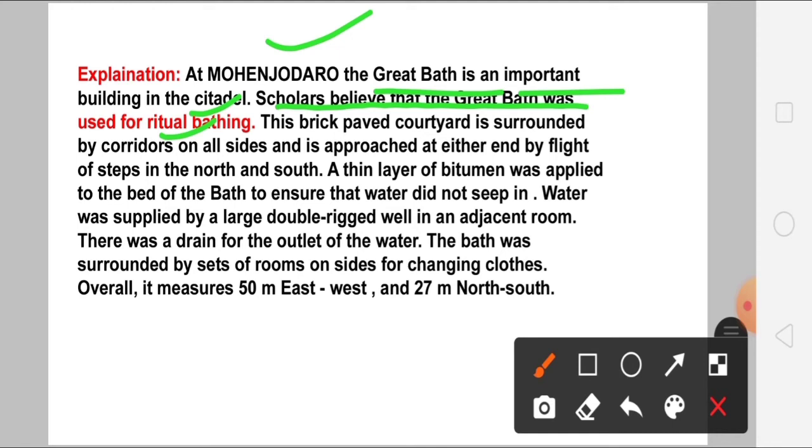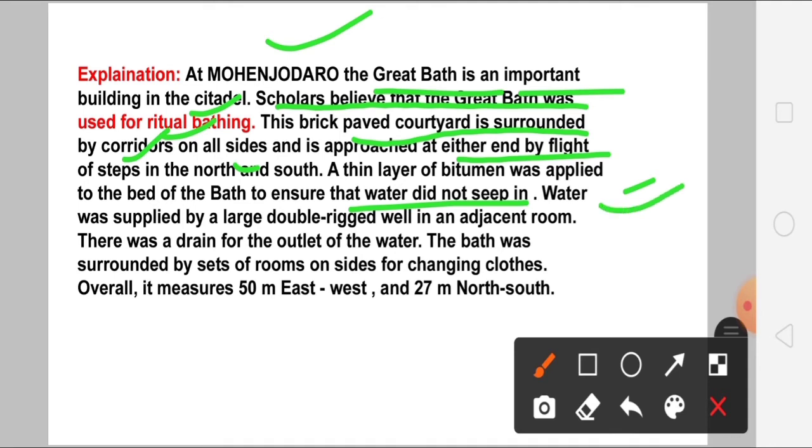This brick-paved courtyard is surrounded by corridors on all sides and is approached at either end by flights of steps in the north and the south. A thin layer of bitumen was applied to the bed of the bath to ensure the water did not seep in. Very important here: you can find strong engineering methods applied here, before our present generation.